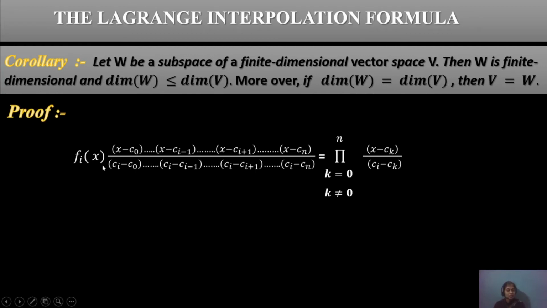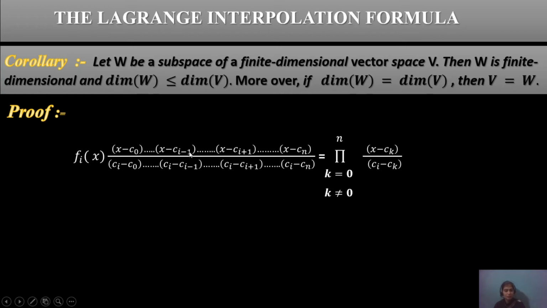Consider f_i(x) equals the product of (x minus c_0), (x minus c_{i-1}), (x minus c_{i+1}), up to (x minus c_n), divided by (c_i minus c_0), (c_i minus c_{i-1}), (c_i minus c_{i+1}), up to (c_i minus c_n). That is, the product over k equals 0, k not equal to i, of (x minus c_k) over (c_i minus c_k), where c_i is a constant.